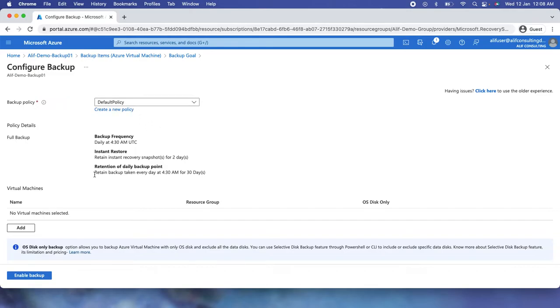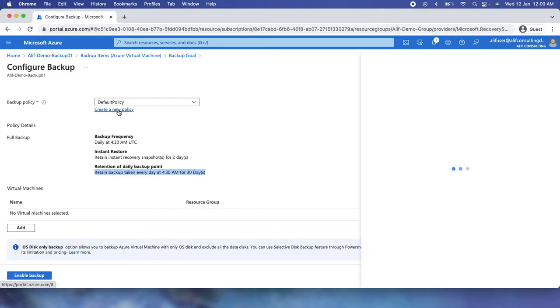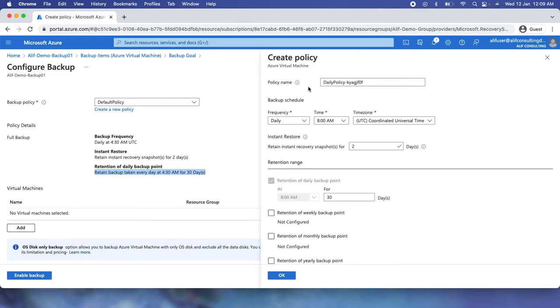Okay. So yeah, now I have options to create the policy. As of now, it's showing a default policy, which has a daily backup at 4:30 a.m. UTC, and then the instant recovery point is going to be for 2 days, and then you have a daily backup retained for the next 30 days. But if I want to create my own policy, I can go ahead and create. I just need to click on create a new policy.